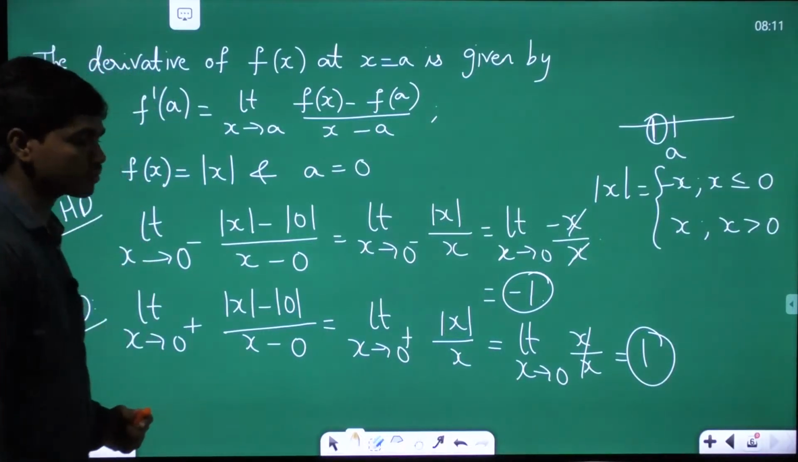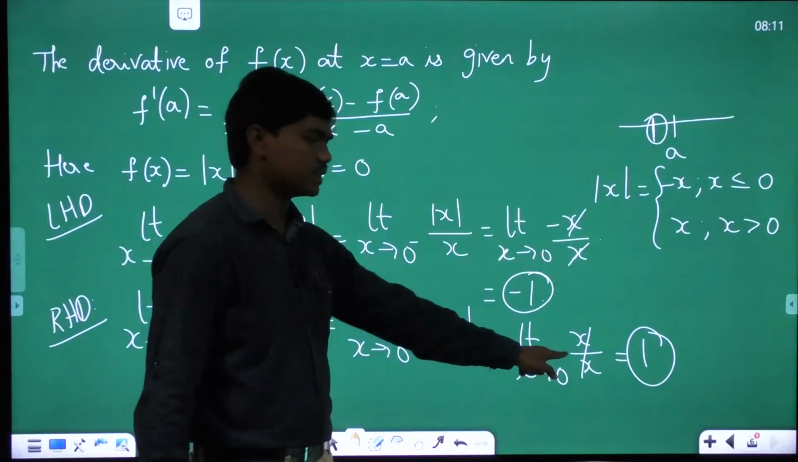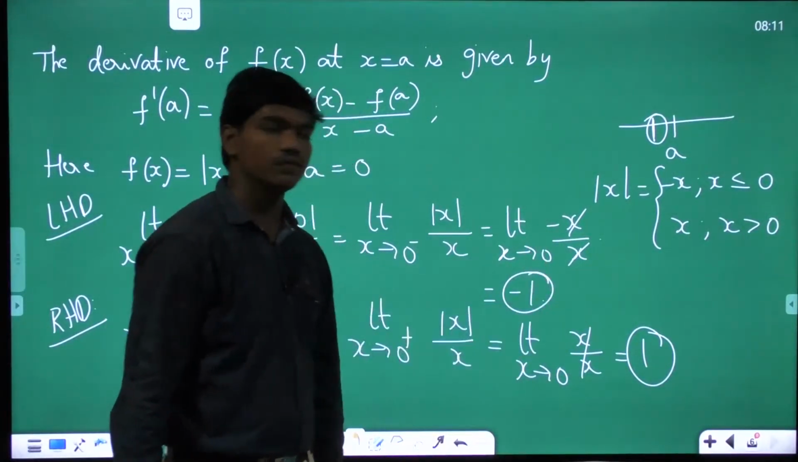Taken? Did you understand why I'm substituting minus x and plus x here? If you understand that part, then the story of this is done.